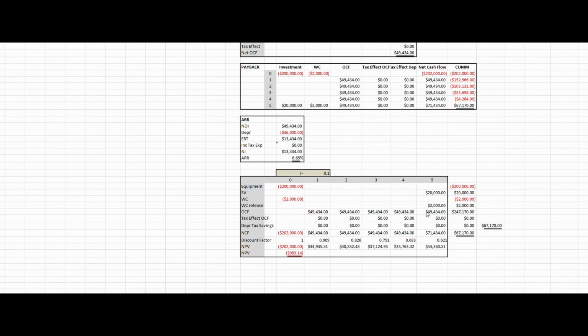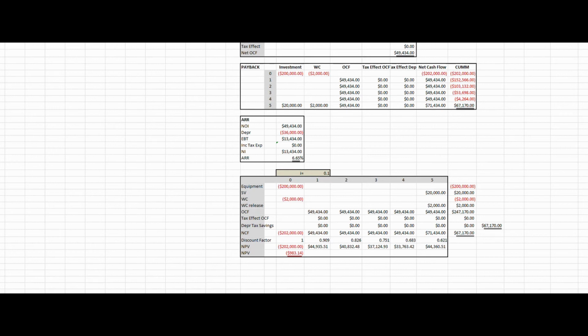We'll have the same operating cash flow, but we will also have the disposal of the piece of equipment for $20,000, and we will have the release of the investment in working capital for $2,000. So our net cash flow in year 5 will be $71,434. Now this step that we just completed is the most crucial step in this, and that is properly identifying all of the relevant cash flows.